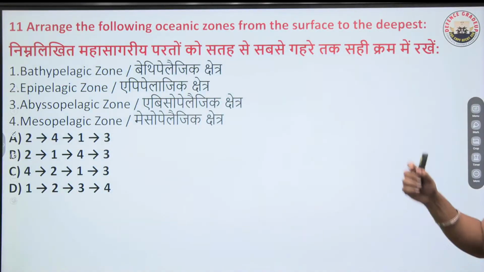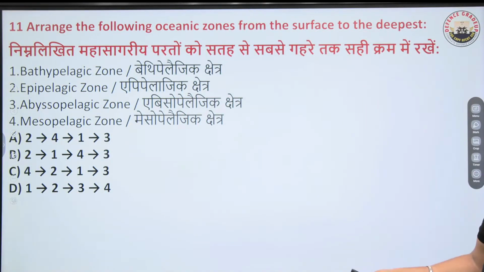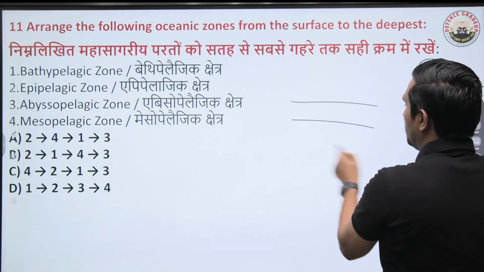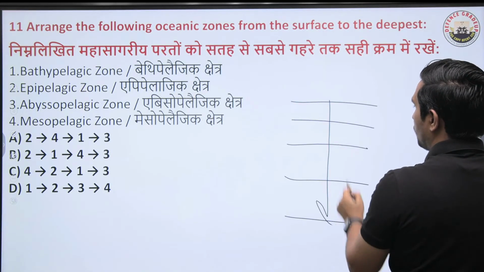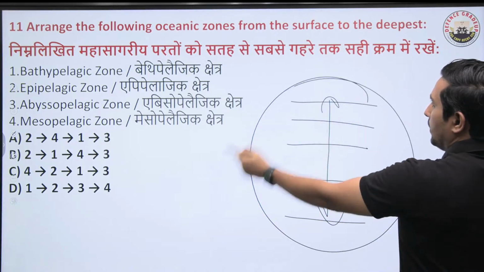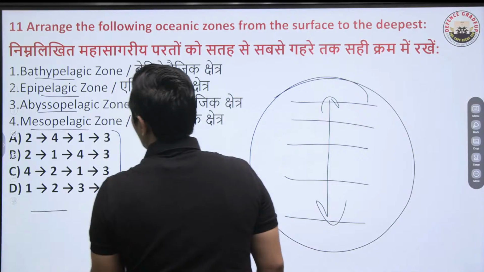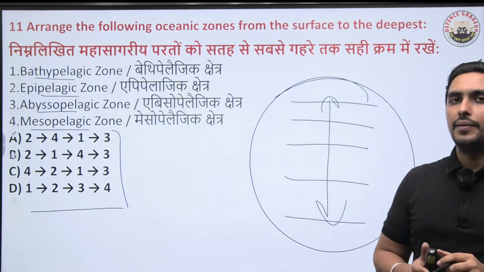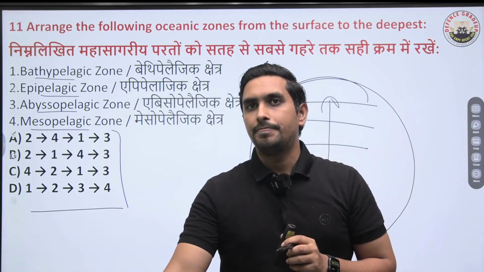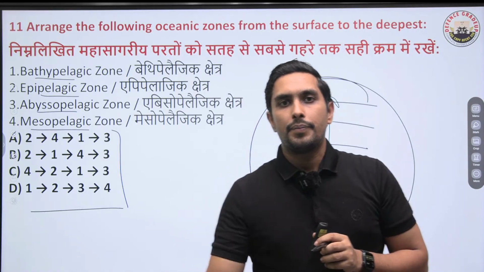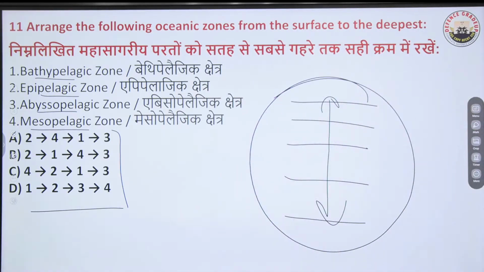Arrange the following oceanic zones from surface to the deepest. Like in the ocean, vertically, if we see, we have various zones. So you have to tell me which one is on the top, then next, then the bottommost. So these are the 4 zones, as you can see. You have to arrange them accordingly. Do it. What exactly is the right answer?